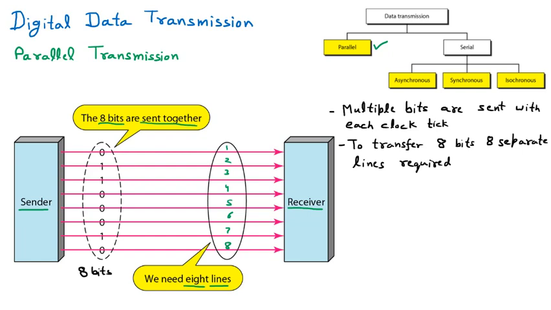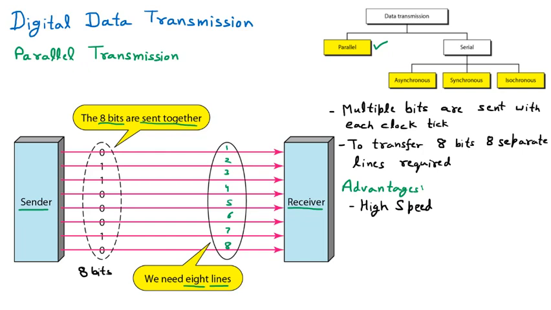Now we are moving towards the advantages. So if I say the advantages, then the very first advantage of the parallel communication is high speed. So we can say that the speed is very high. The reason is, if you are transferring data and you are having multiple lines to transfer and all are in your control, then obviously the speed will be very high. So that is the main advantage of the parallel communication.